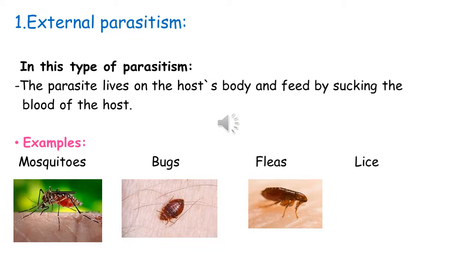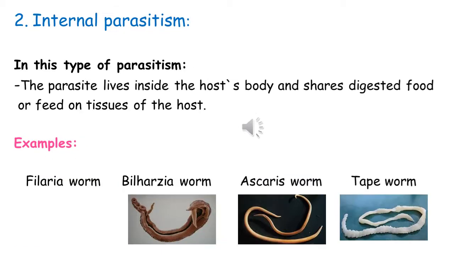External parasitism. In this type of parasitism, the parasite lives on the host's body and feeds by sucking the blood of the host. Examples of external parasites: mosquito, bugs, fleas, and lice.